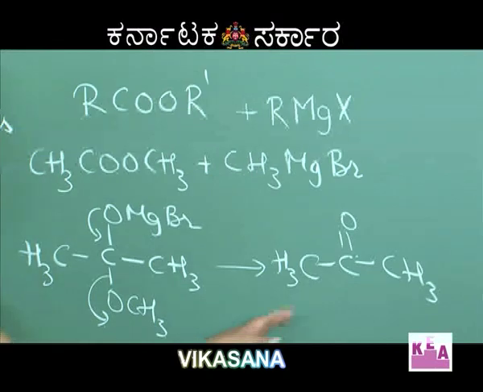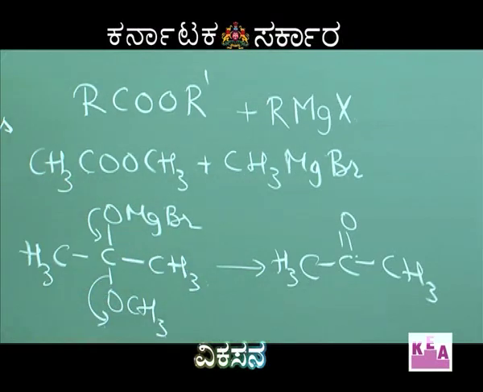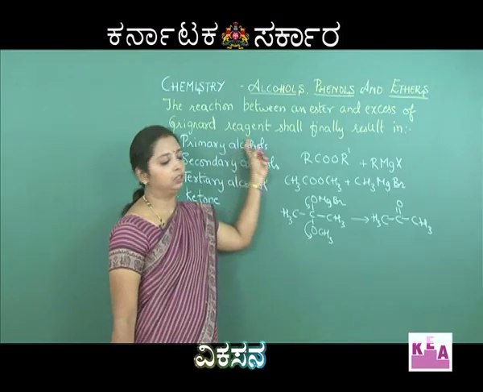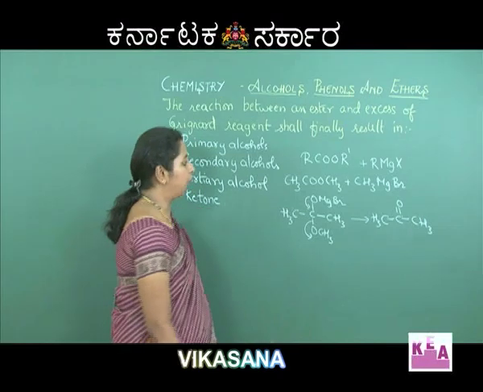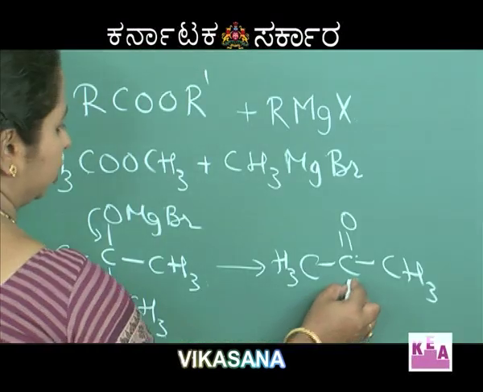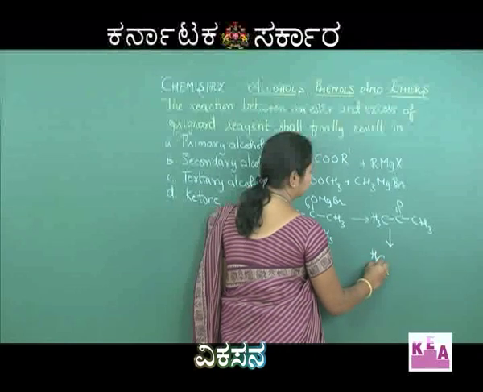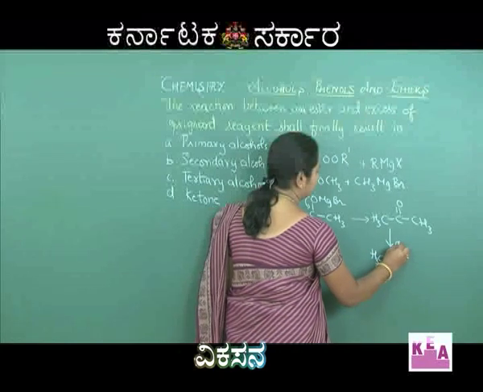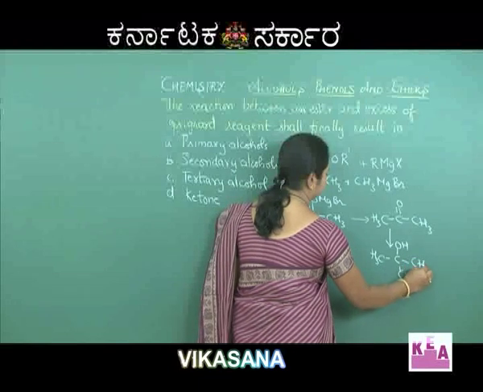Now, this ketone is actually the intermediate compound here because we have used excess of Grignard reagent and therefore, this ketone will further react to form tertiary alcohols. So, one more CH3 group is attached here and therefore, it forms CH3 COH CH3 CH3.